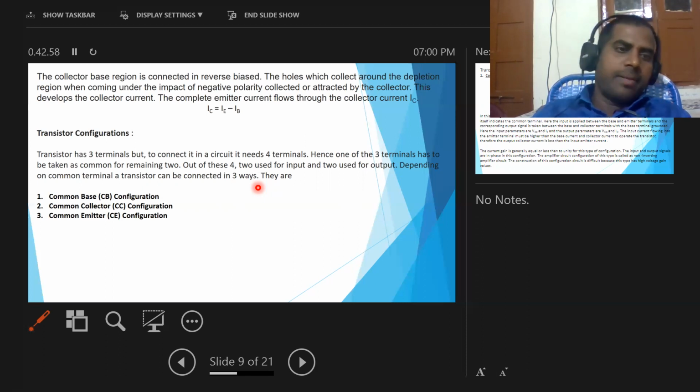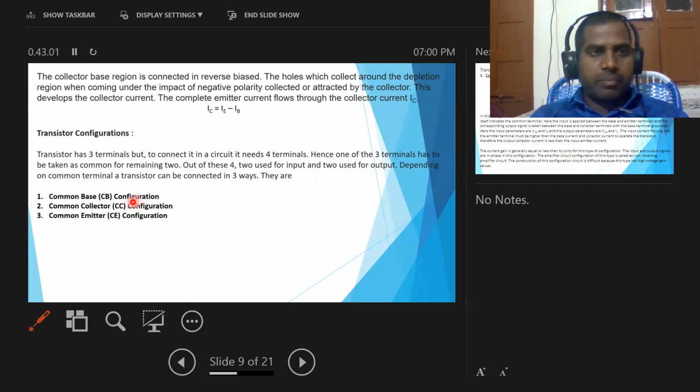They are: the common base configuration, the common collector configuration, and the common emitter configuration. So depending on the common terminal, a transistor can be connected in three ways: common base, common collector, and common emitter.